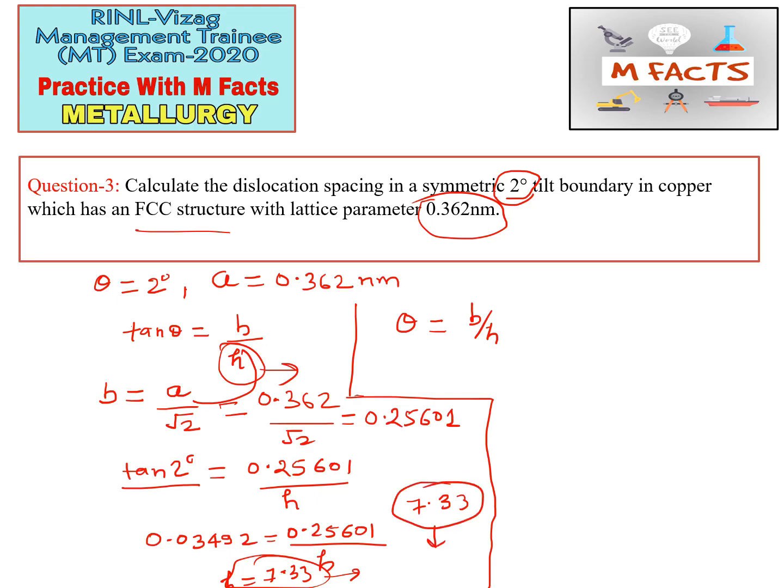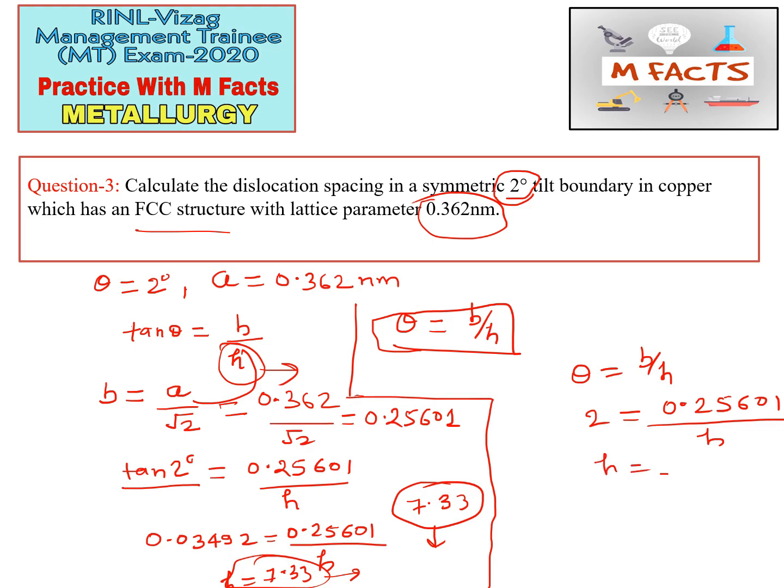Now let us see what people generally do with the other route, theta is equal to b by h. They put in the value 2 and the b value, 0.25601, and calculate h from here, but they forget to change the degree value into radians. If you don't change the degree value into radians, you will get a wrong answer every time. So before using this formula, we need to change degrees to radians. 1 degree is equal to 1 by 57.3 radian.